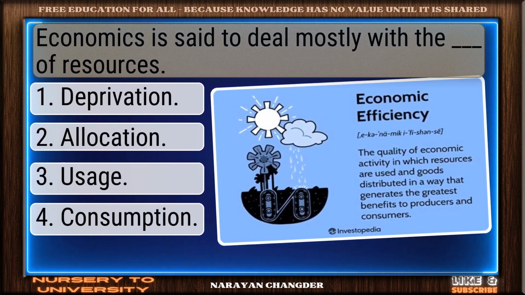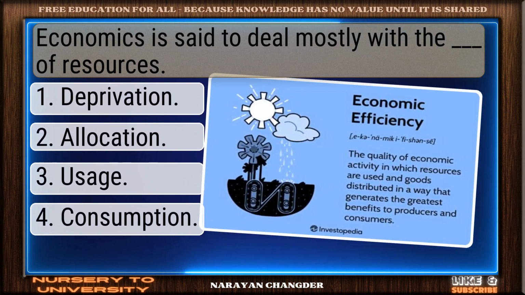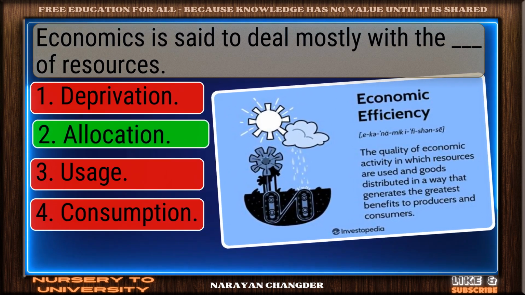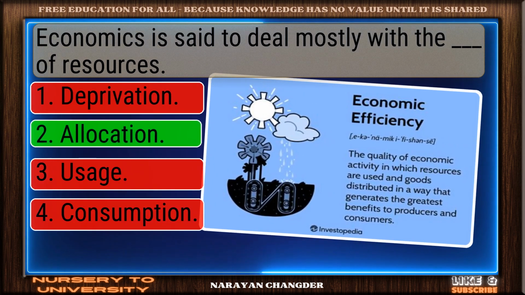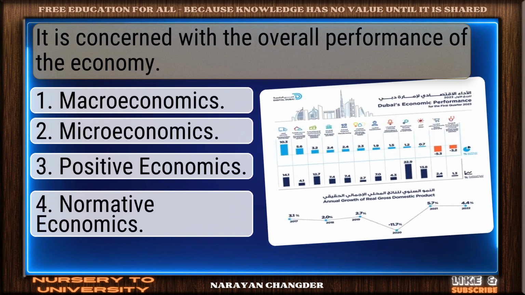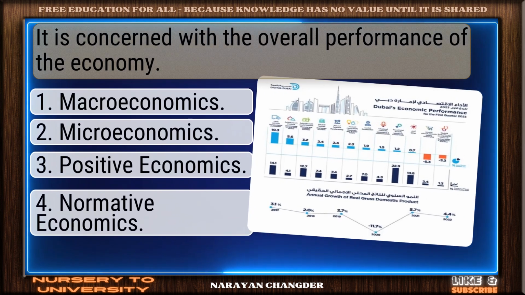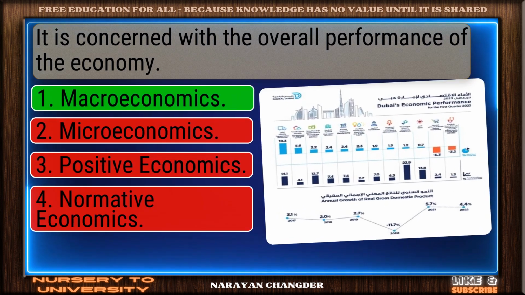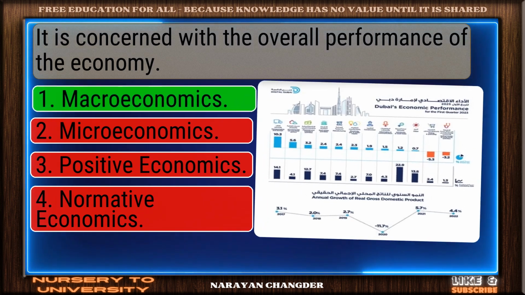Economics is said to deal mostly with the dash of resources. Great thinking. Allocation is right. It is concerned with the overall performance of the economy. Smart pick. Macroeconomics is correct.